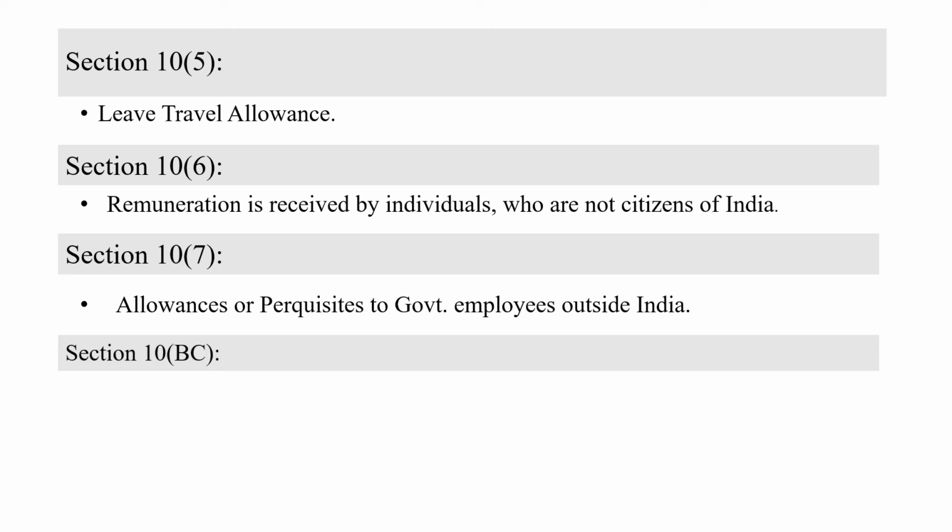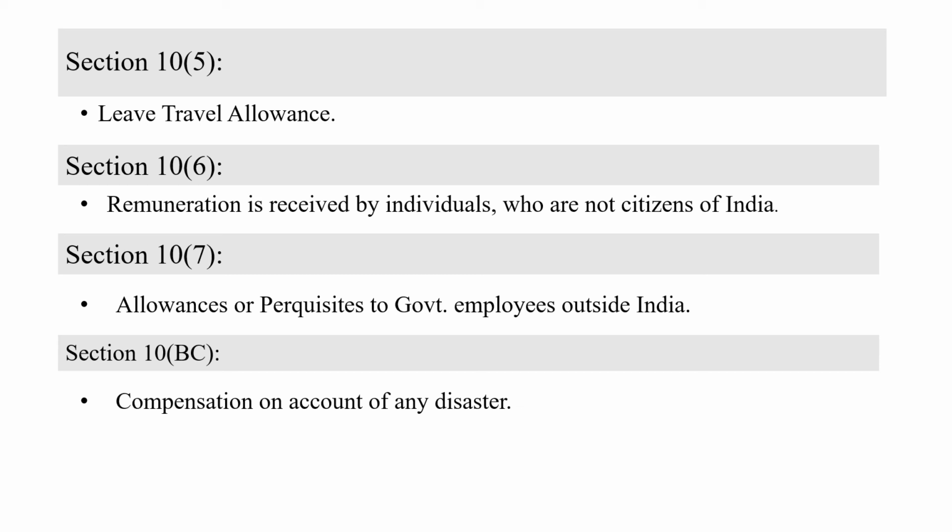Then we move on to the next section, section 10 subsection BC. Again, in this subsection we are finding only alphabets and not numbers. Now let's see what it is. Compensation on account of any disaster. If any disaster happens, then we will get some compensation. For example, last year there were very heavy rains and most of the houses collapsed.